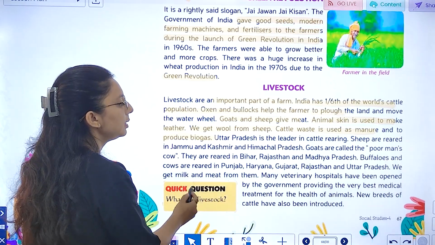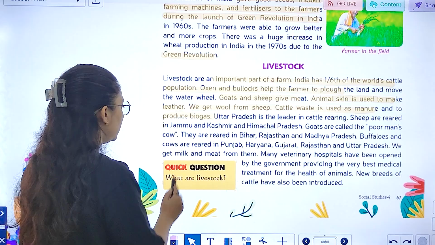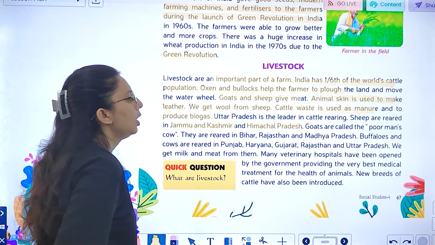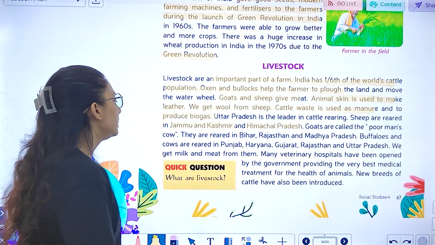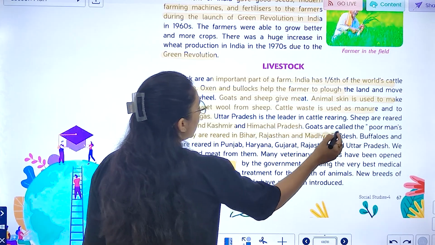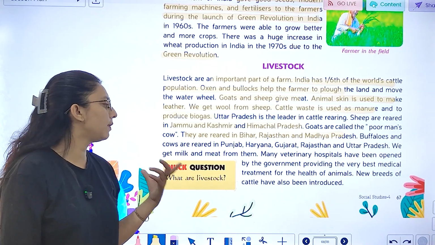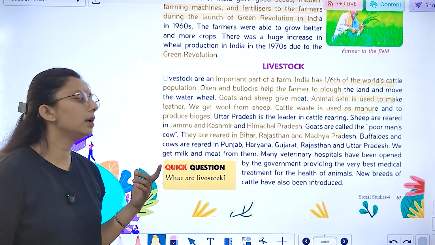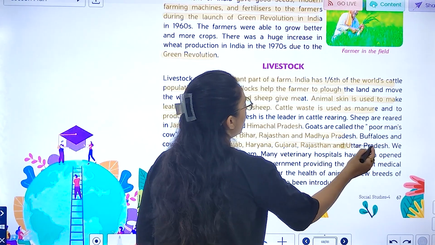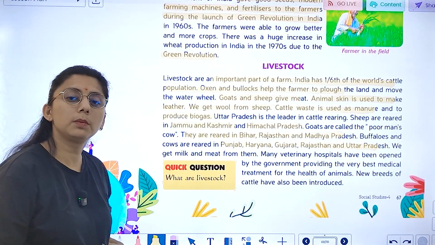Uttar Pradesh is a leader in cattle rearing. Sheep are reared in Jammu and Kashmir and Himachal Pradesh. Goats, what we call them, poor man's cow. They are reared in Bihar, Rajasthan and Madhya Pradesh. If we talk about buffaloes and cows, where are they reared? Punjab, Haryana, Rajasthan, Gujarat and Uttar Pradesh.